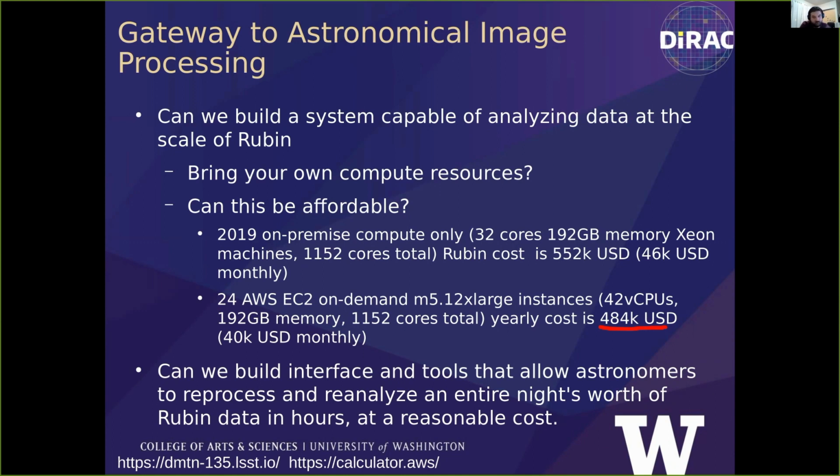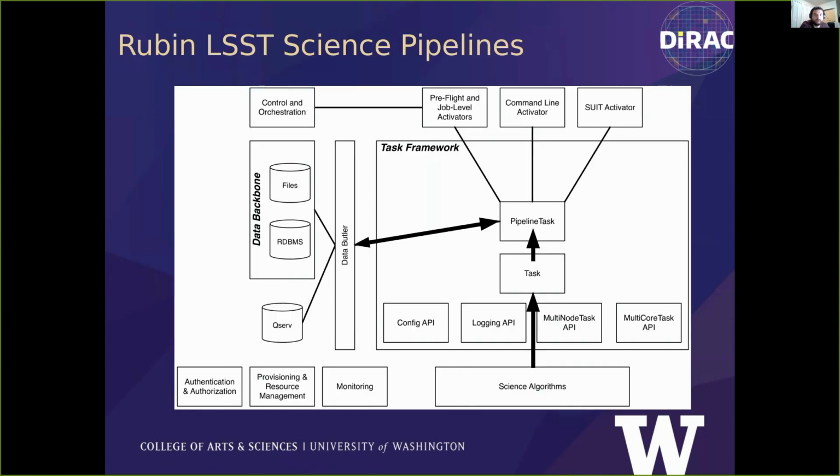We felt optimistic enough to move forward and add cloud support to Rubin Science pipelines to see if we can improve on this simple cost estimate. The slide I'm showing is a schematic representation of the Rubin middleware component that ties the science pipelines on the right-hand side to the data I/O abstraction, the data butler, on the left.